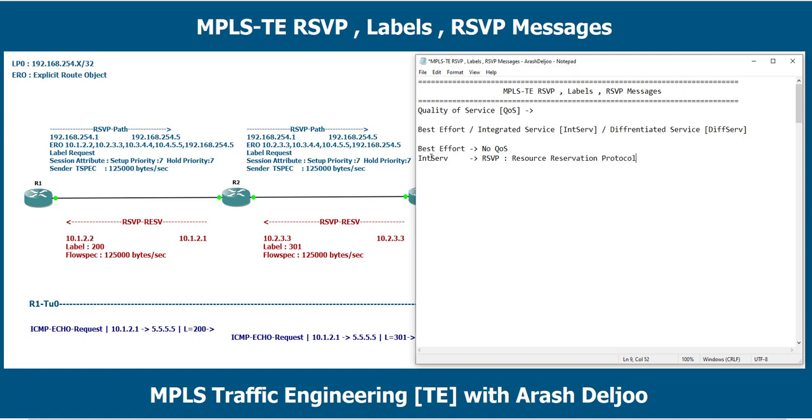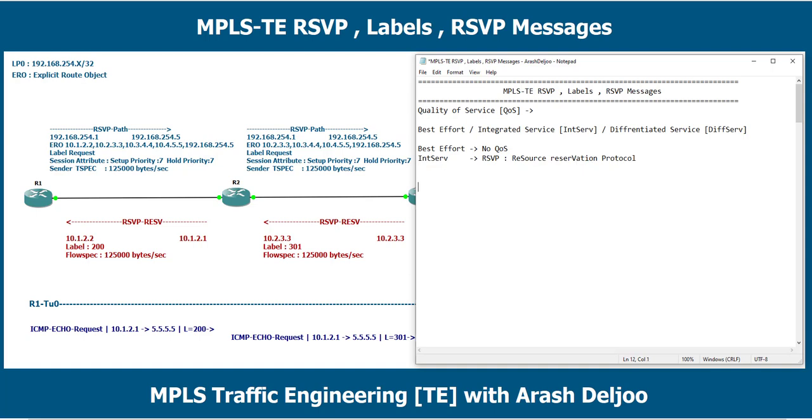What is the function of RSVP, or resource reservation protocol? Let me talk about this protocol, but I'm not going to talk about the details of RSVP. I'm going to talk about RSVP only briefly. RSVP's function is reserving the path.